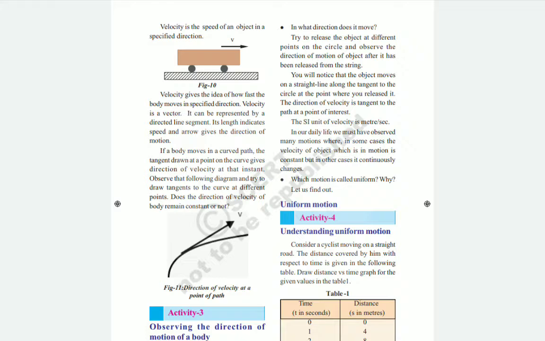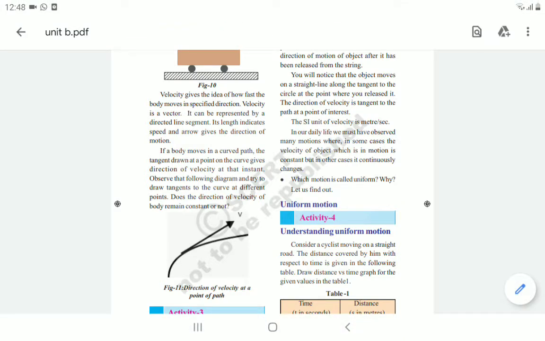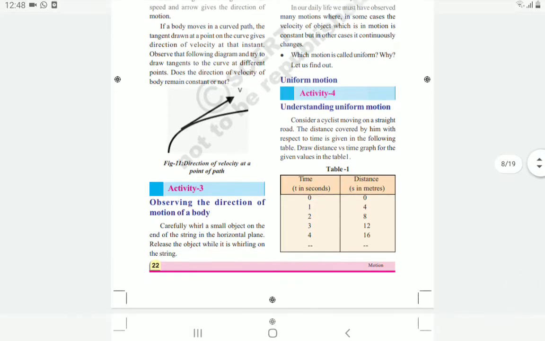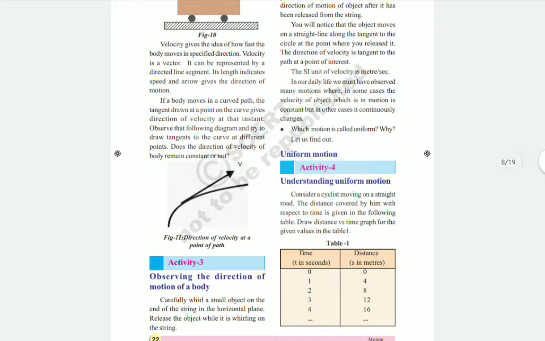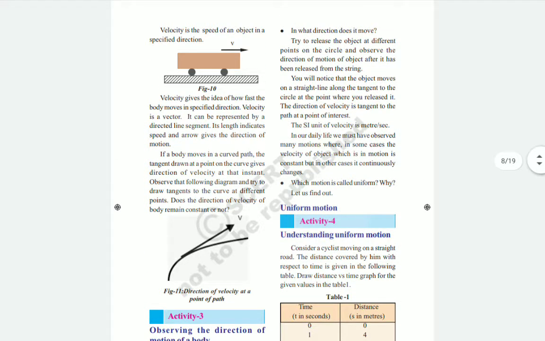That's why speed is a scalar quantity, and velocity is the speed of an object in a specified direction, so we have to specify the direction. That is a vector quantity. So speed is a scalar quantity and velocity is a vector quantity.